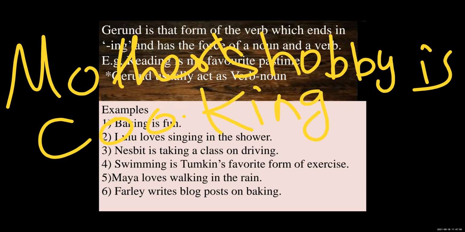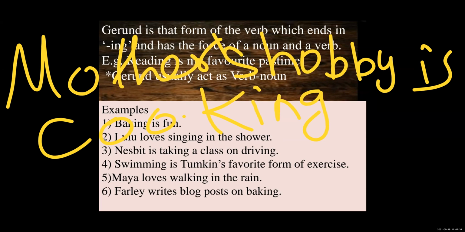In this sentence, mother's hobby is cooking. See, students, here you will all say, teacher, cooking is a verb. Here I am not saying it's not a verb. It is a verb, but here this word cooking is used as a noun. It is the name of a hobby. Hobby is a name of what? Cooking. Cooking is the name of a hobby.